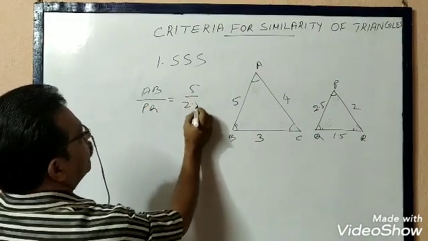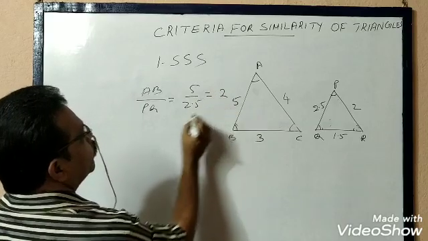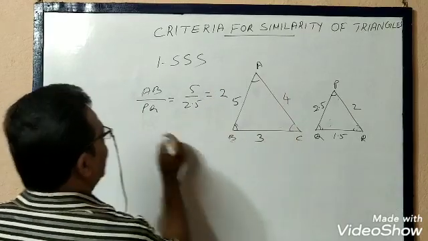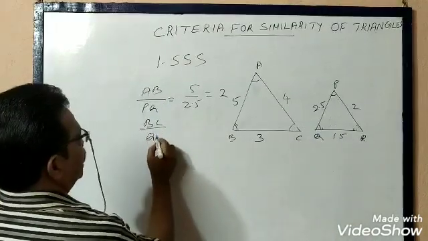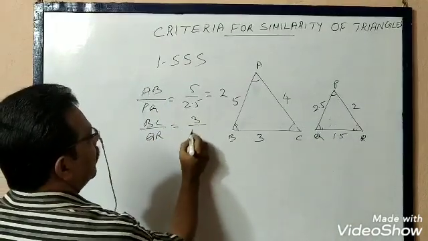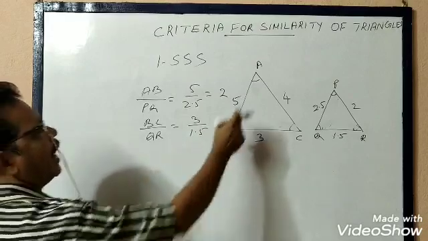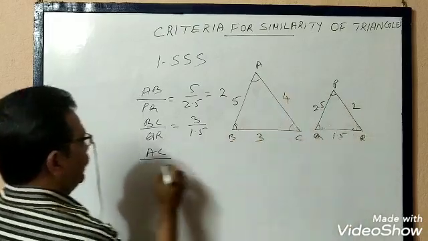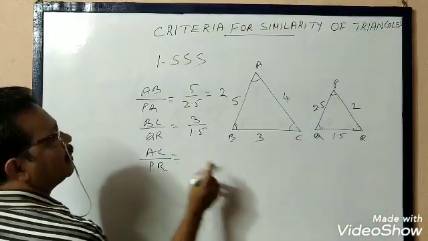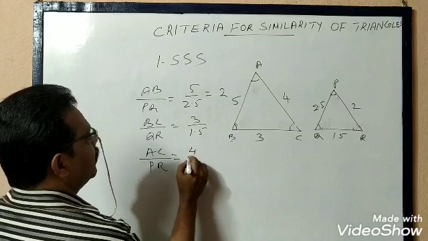5 by 2.5, what is that? It is 2. Then BC by QR, what is that? 3 by 1.5. And AC by PR, what is that? That is 4 by 2.